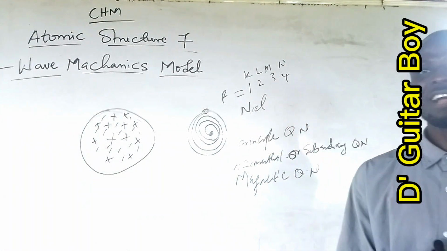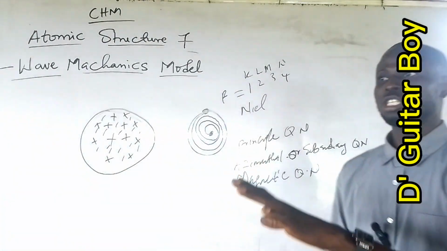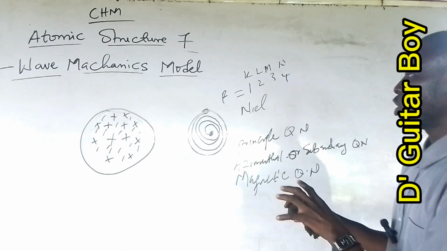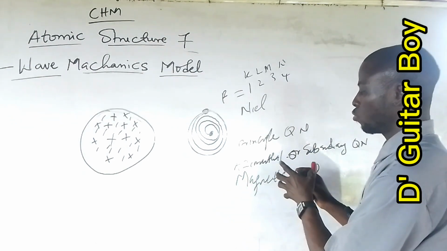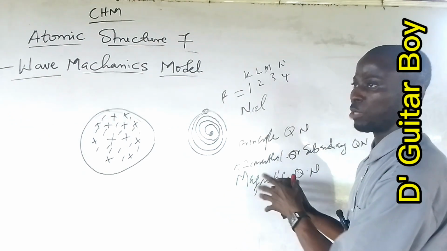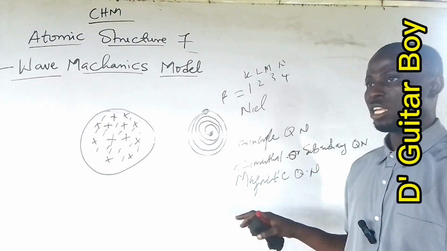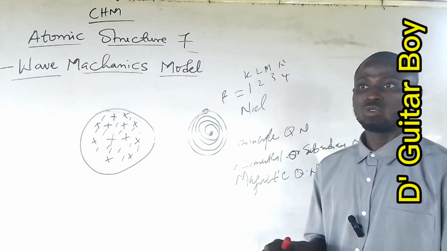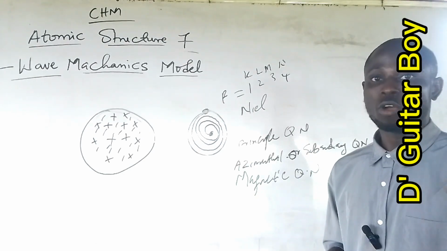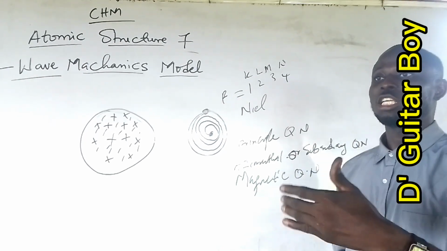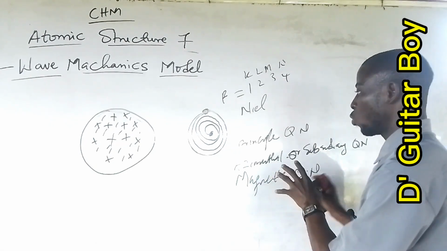We have daddy's room, mommy's room, children's room, maybe a kitchen. For the purpose of this explanation, we assume they don't have the same energy. The energy in daddy's room is considered higher compared to mommy's room, compared to the children's room.